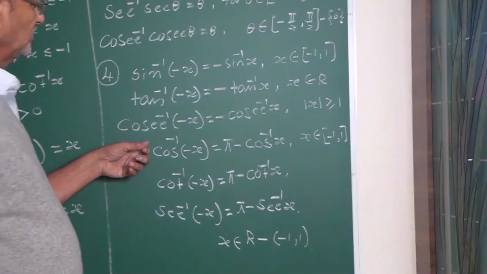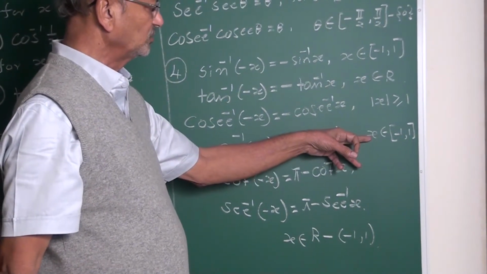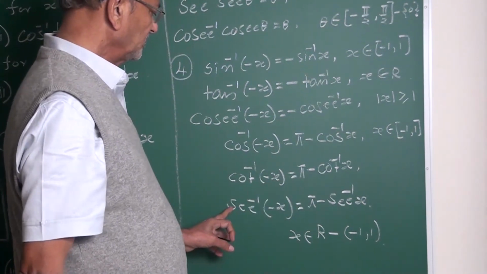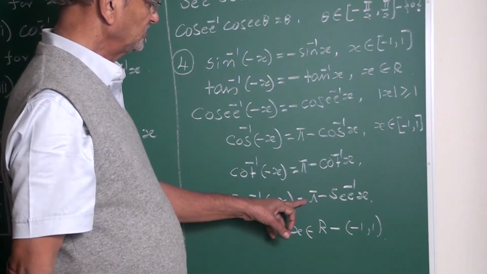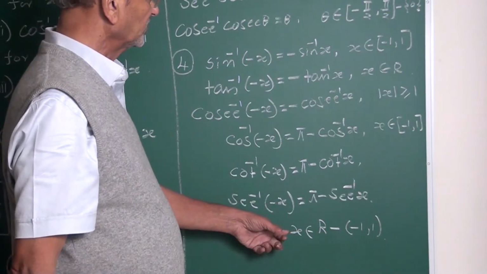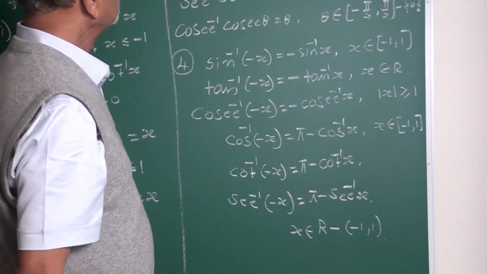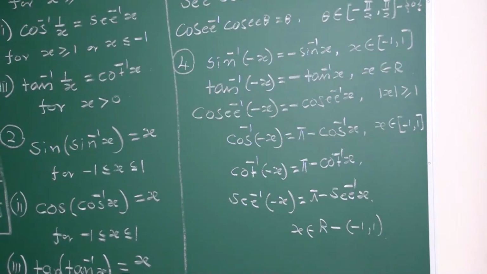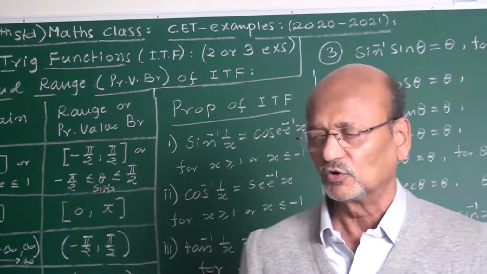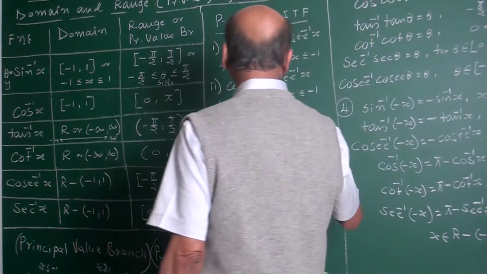Then cos inverse of minus x is pi minus cos inverse x, for all x belongs to this. Cot inverse of minus x is pi minus cot inverse x. Sec inverse of minus x is pi minus sec inverse x, for all x belongs to this one. These are four properties of inverse trigonometric functions, ITF. I will mention another one or two, my friends. The next one, the fifth property.